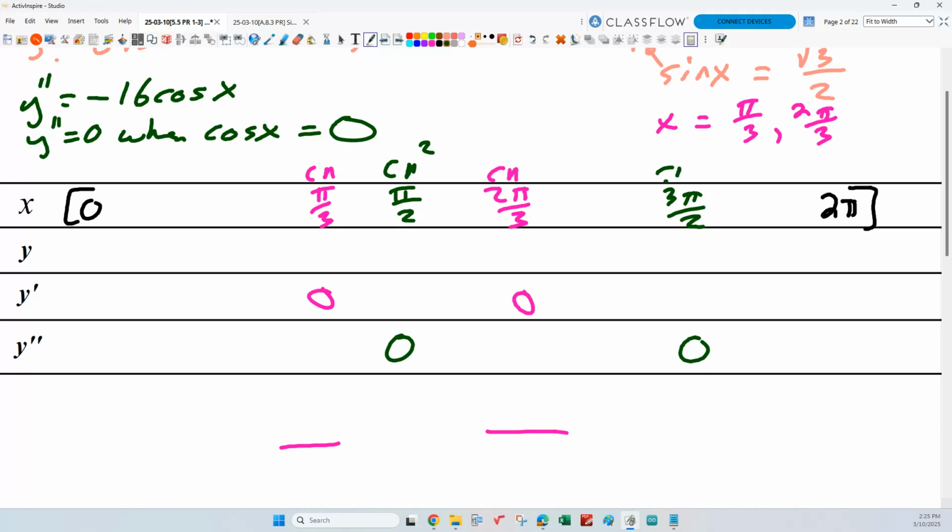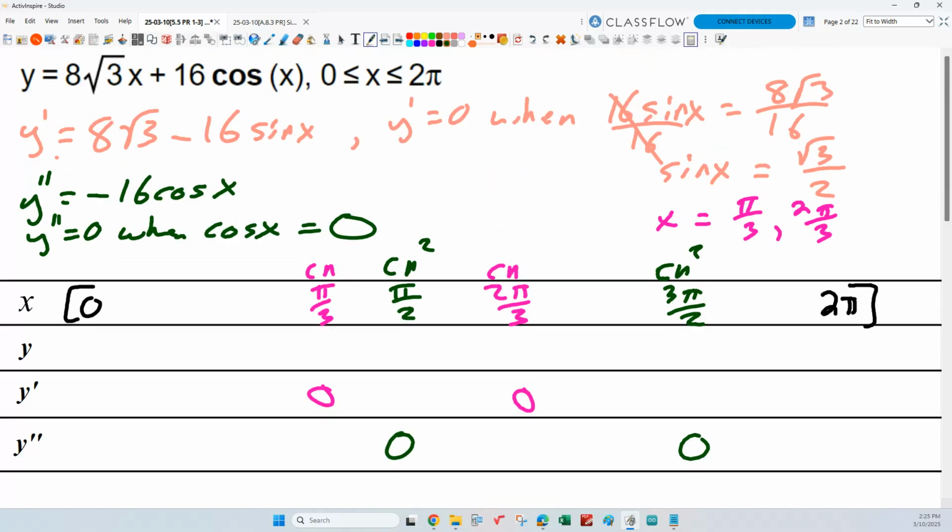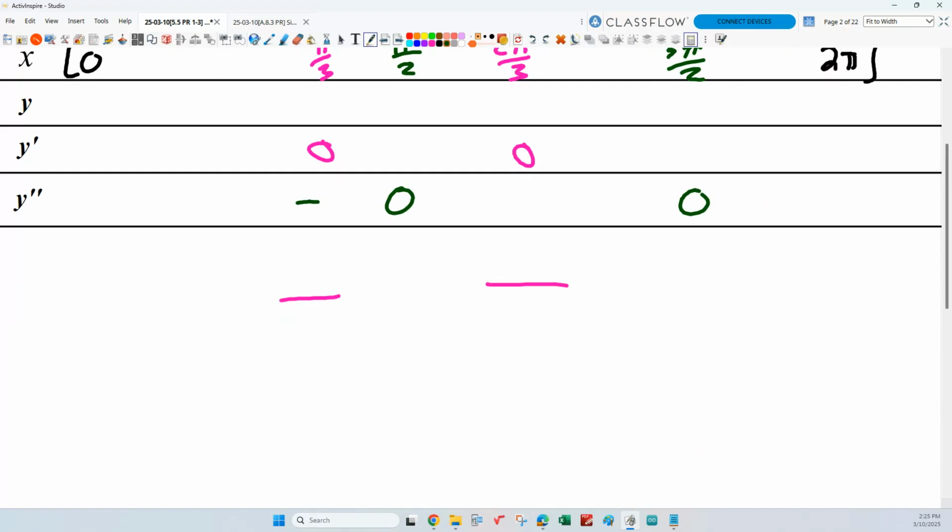Those are second derivative critical numbers, right? So let's evaluate our first derivative, or excuse me, our second derivative at pi thirds. Well, that's easy to do. Negative 16 times the cosine of pi thirds. What's the sign of cosine pi thirds? What quadrant's that in? 1. So what's the sign of cosine there? Positive. So I get negative times positive is negative, right?